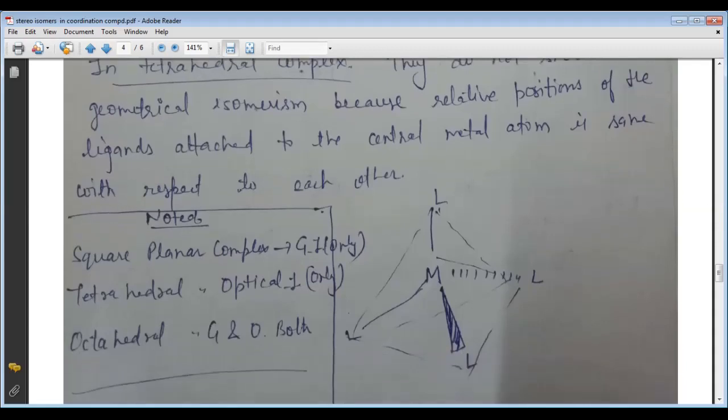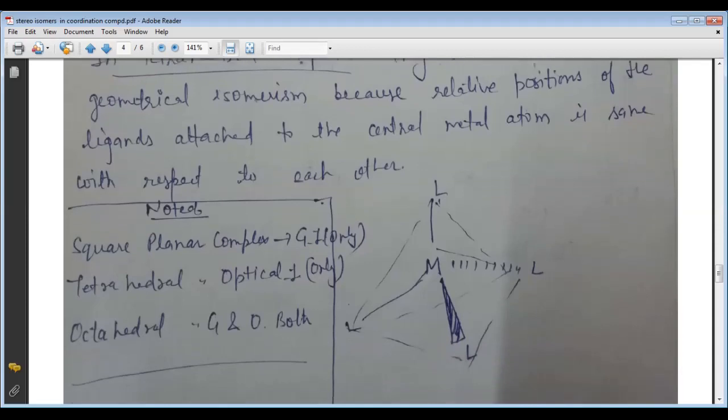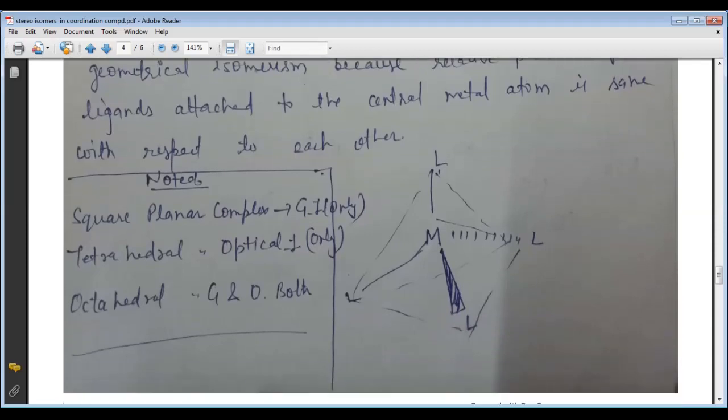ये हमें देख रहे हैं यहाँ पे tetrahedral की structure, तो इनके बिल्कुल अपोजिट में कोई ना कोई ligand होना चाहिए, तभी वो cis trans और geometrical isomers बनाता है. Okay, so the tetrahedral complex does not show the geometrical isomerism.